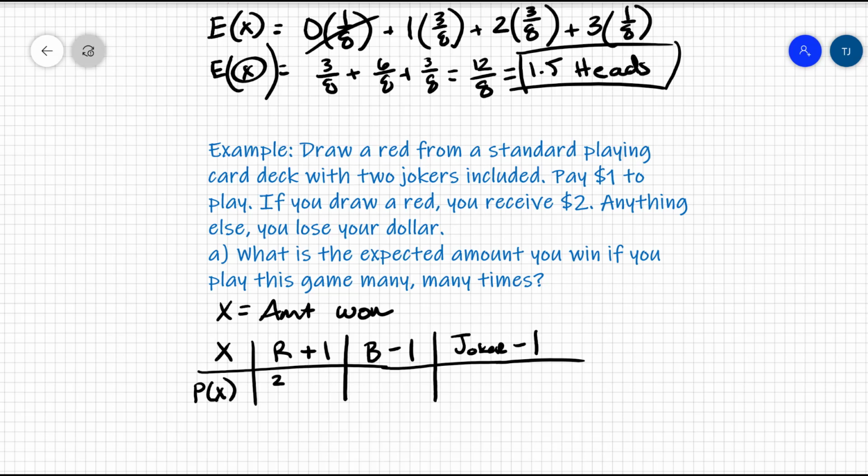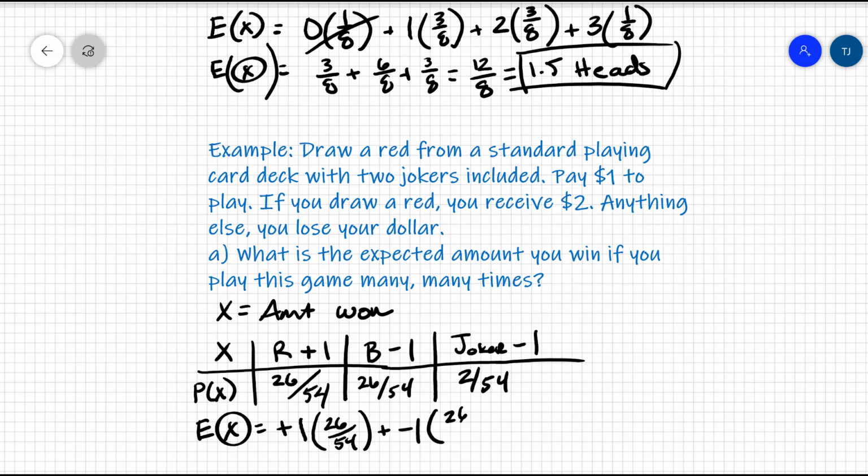Well, what's the probability of each one of these? Well, there are 26 red cards in a standard deck and 26 black cards, and then there's 2 jokers, which means there's 54 total cards. 26 of them are red. Then we have 26 out of 54 that are black, and we have 2 out of 54 that are jokers. So the expected value, we would say you could possibly win $1 plus 1 times 26 out of 54, right? 26 out of 54 times you win $1, but then you have the possibility of getting a black, and that's losing $1 26 out of 54 times. You could also lose $1 by drawing the joker, which should happen 2 out of 54 times.